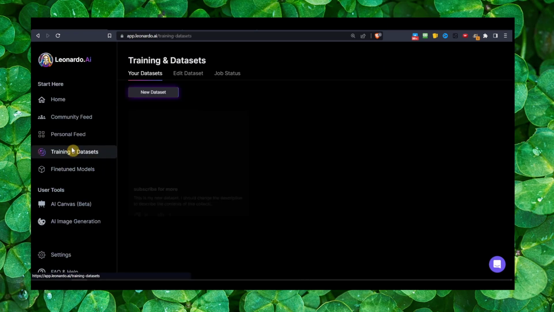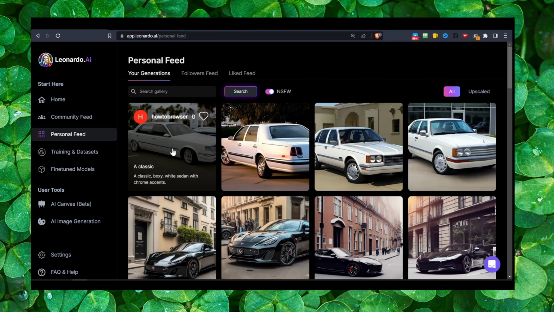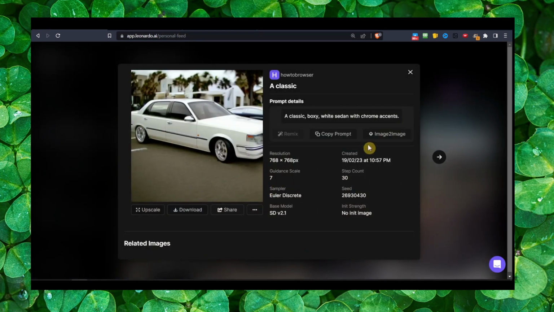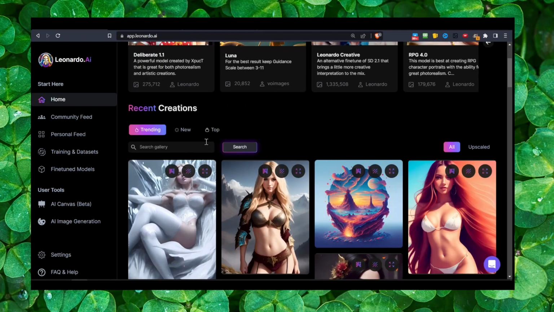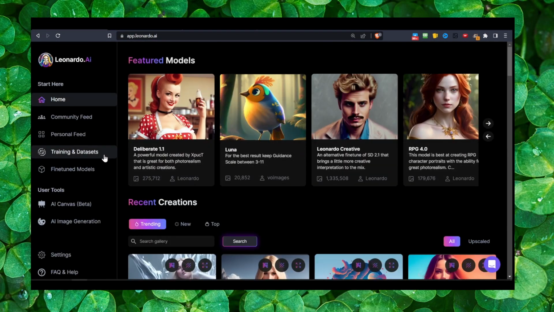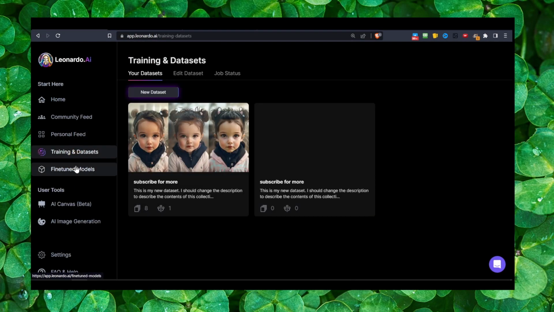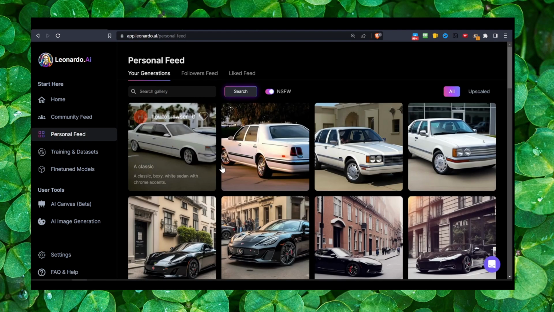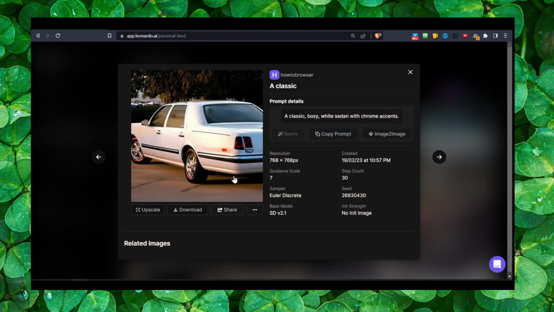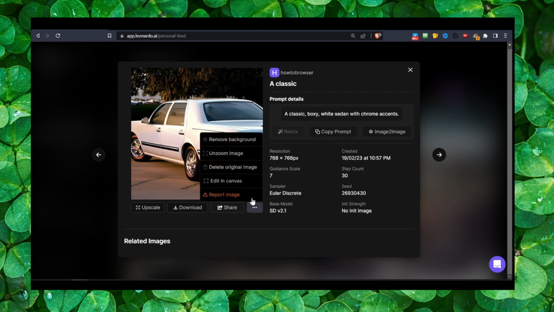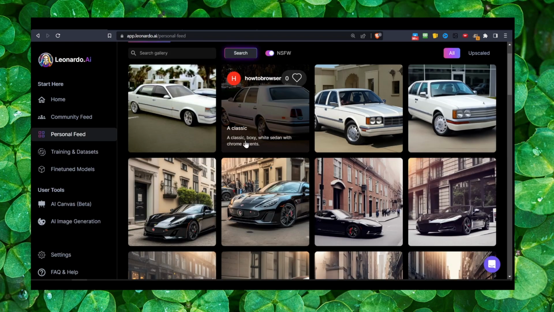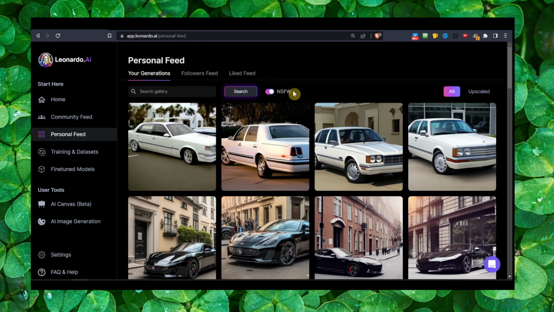You can go to image, or you can click on some of these images, and you can download or copy this prompt, and can remove background. Thousand different options.